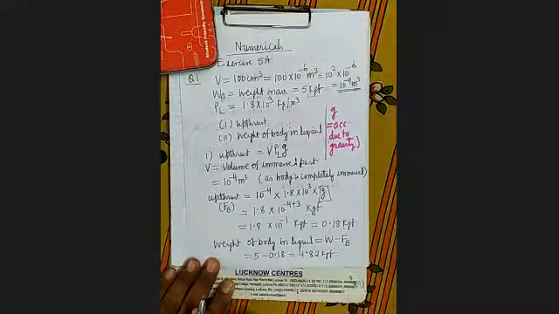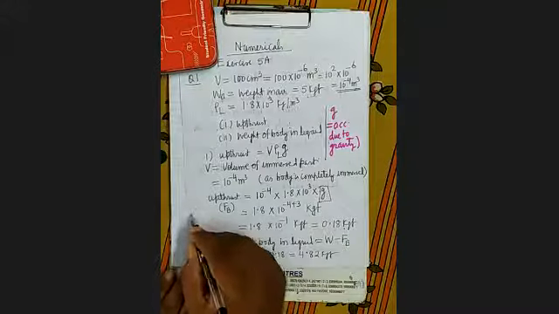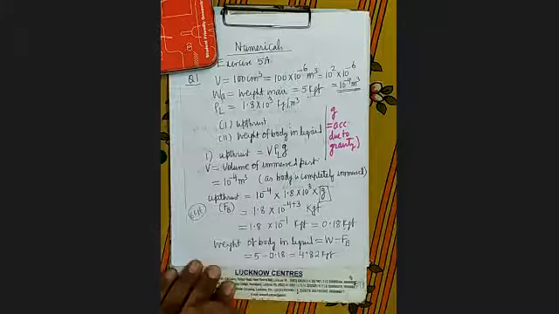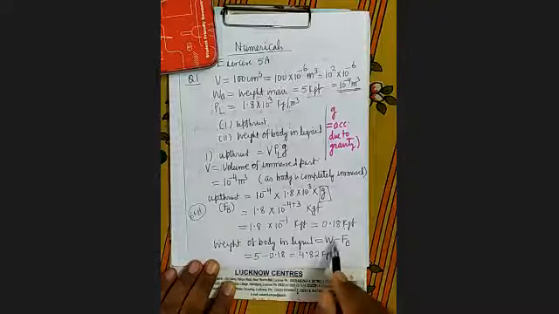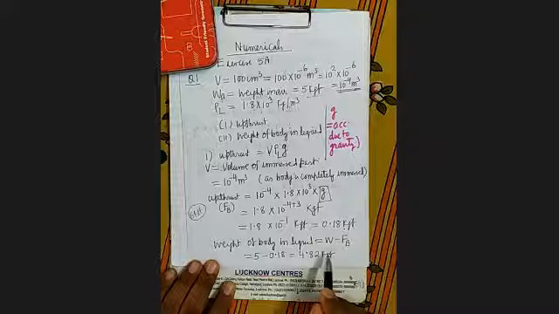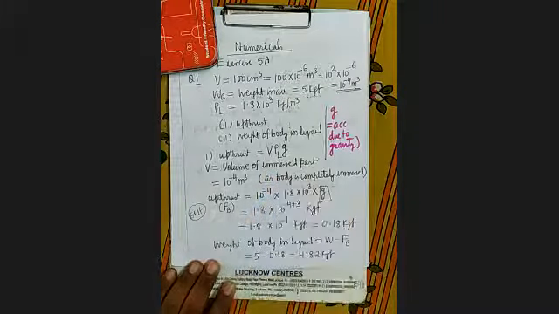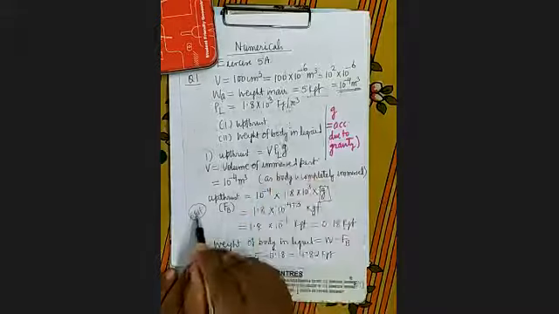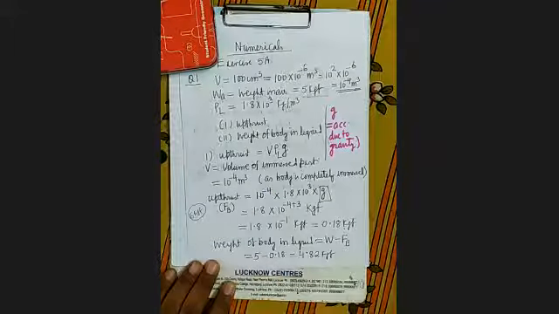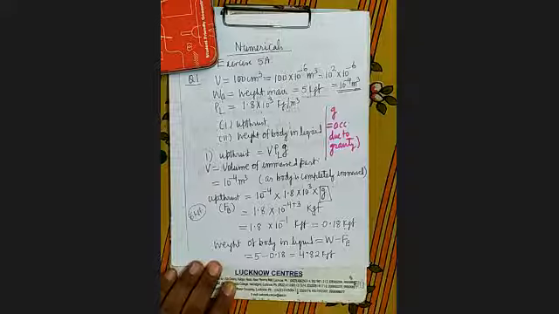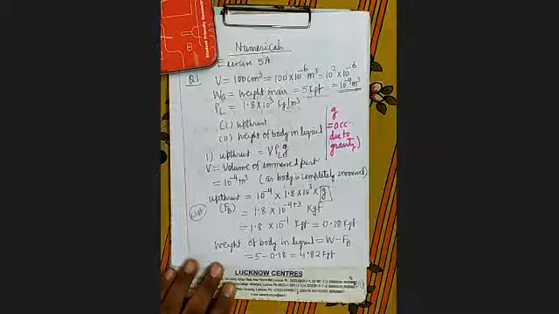Now see here, suppose upthrust comes out 6 kgf. If upthrust is 6 kgf, then what will be the weight of the body? Then it will become 0. Why will it become 0? Because now upthrust is more and weight is less. Weight is only 5, upthrust is 6 kgf. So apparent weight will become 0. It's clear? Apparent weight will become 0. This thing is clear? Did you understand? Yes sir.